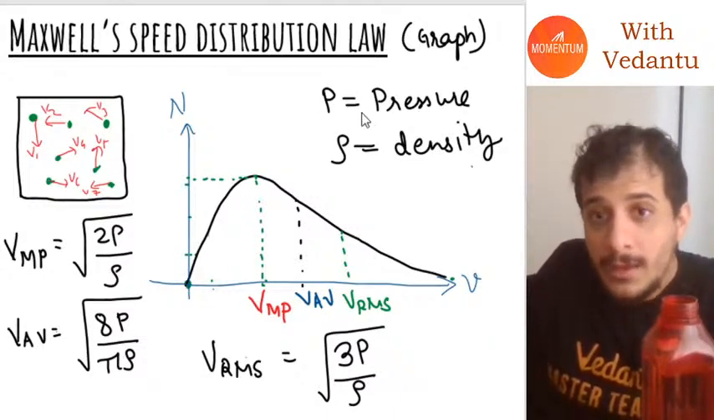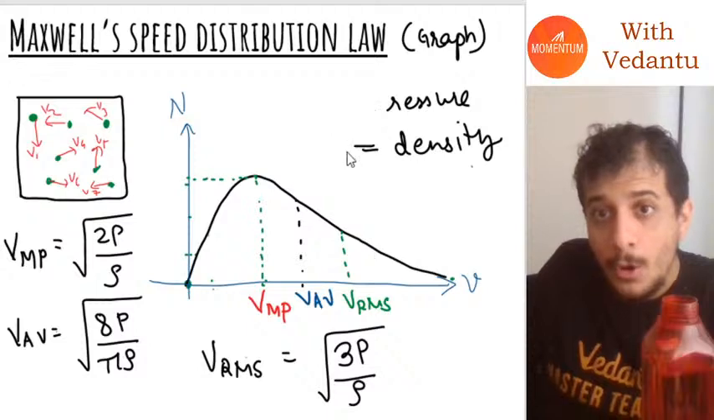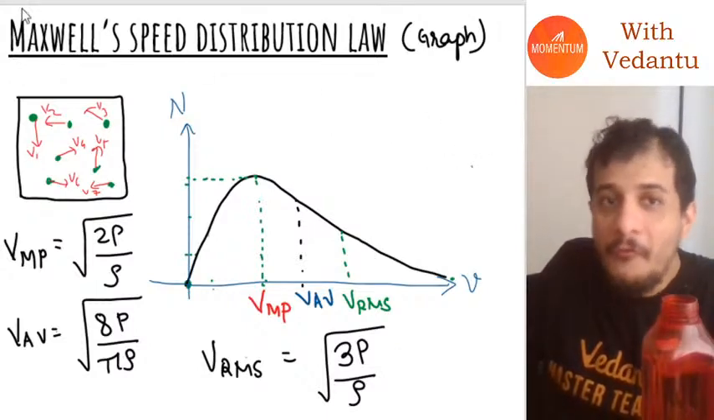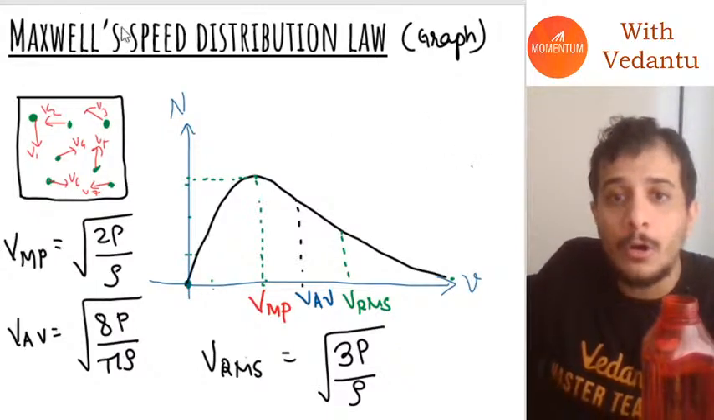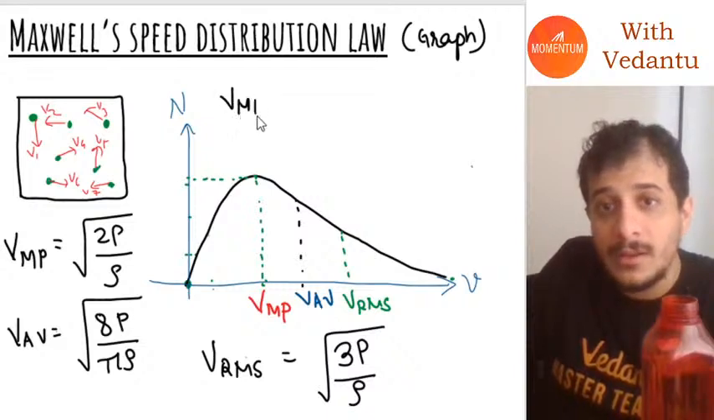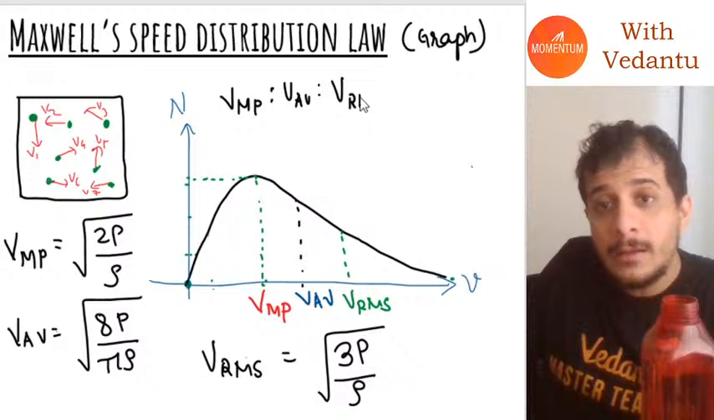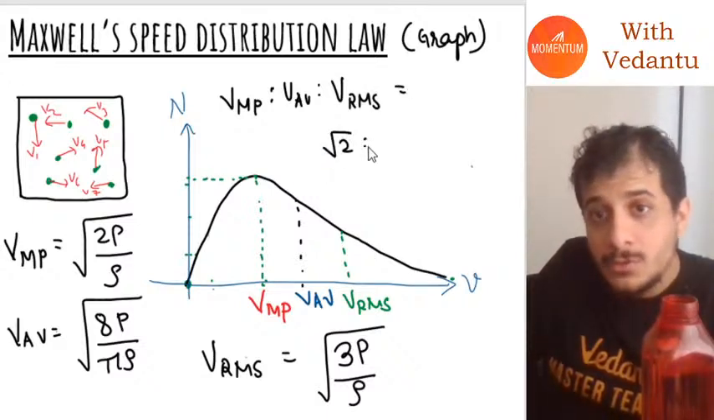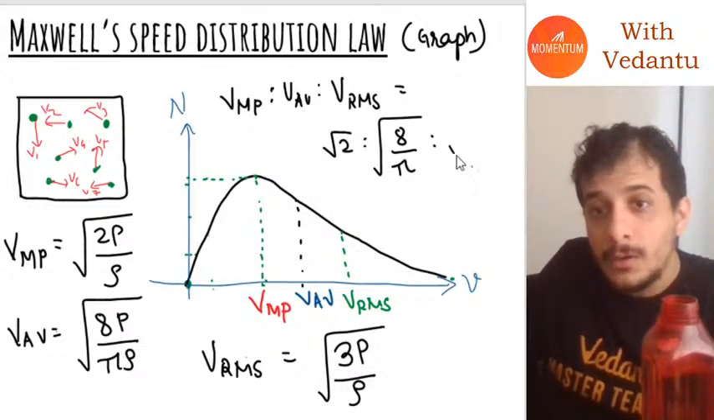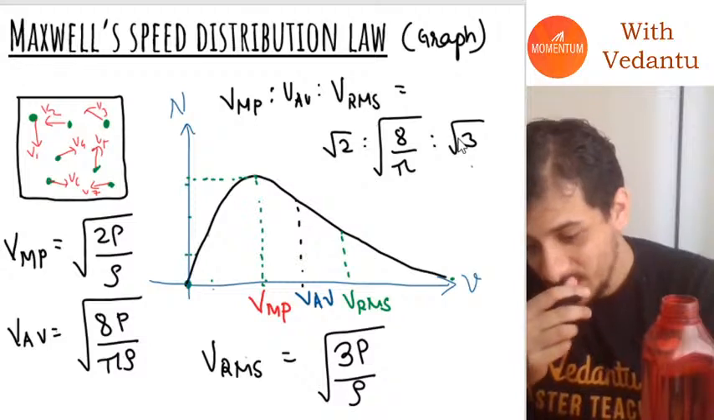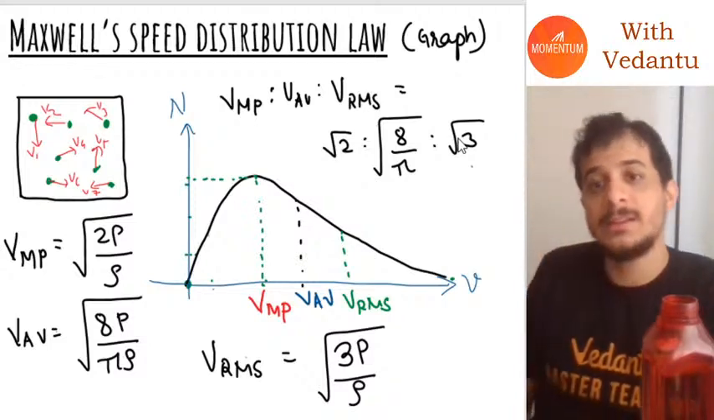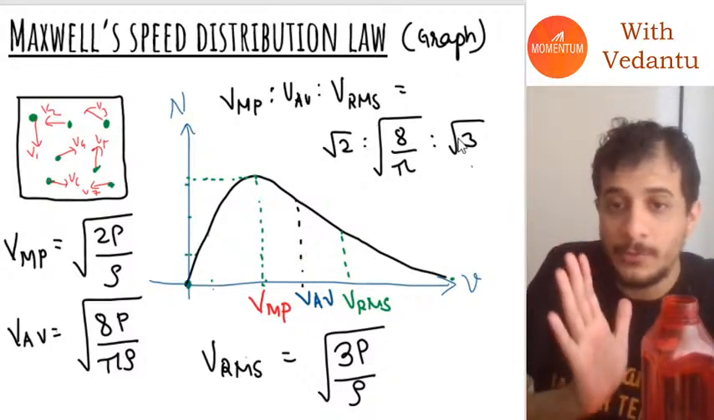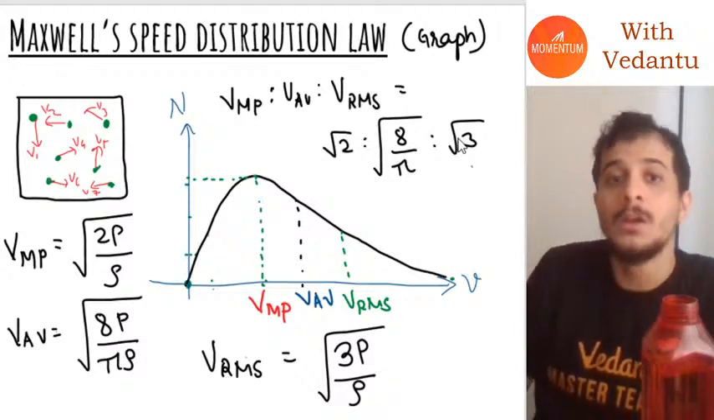Now guys, if you see here, all these velocities have a fixed ratio with each other. If you take their ratios, what will be their ratios, guys? It will be under root 2 is to under root 8 by pi is to under root 3. Okay, all these velocities are in this ratio.